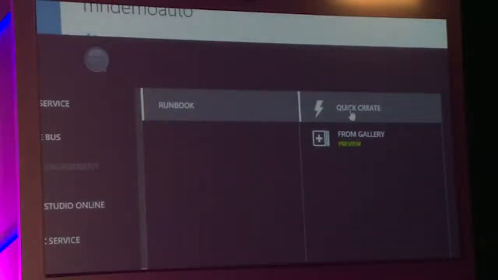Now another thing that we have done is that we can either quickly create a runbook or use one from the gallery. The option from the gallery is that we've already written some basic runbooks for you. We don't want to start from scratch, right? So you can go ahead, pick one up from the gallery, customize it as per your requirement, and then start using it in your environment.